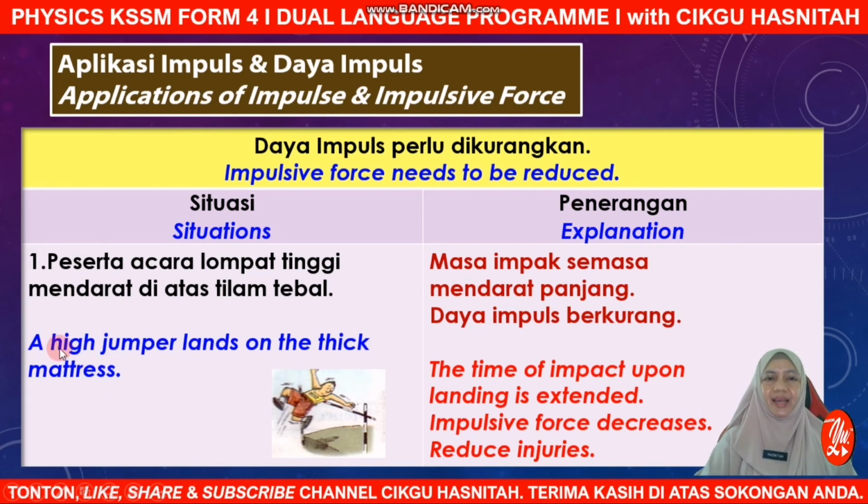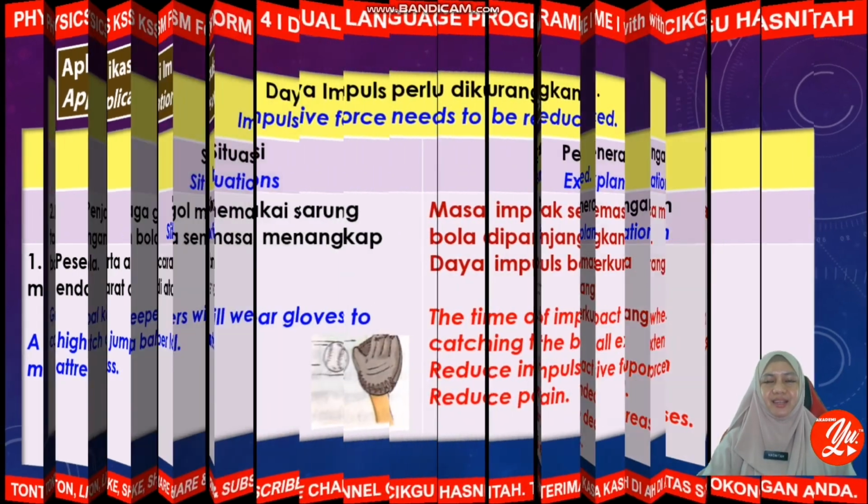You can see there a high jumper lands on a thick and soft mattress. So what is the purpose of placing a soft, thick mattress there? Yes, the mattress will cause the time of impact upon landing to be extended. The word extended there can be replaced with prolonged or increased. So the time of impact upon landing is extended. This will cause the impulsive force produced to decrease, and in that way reduce injuries on the jumpers.